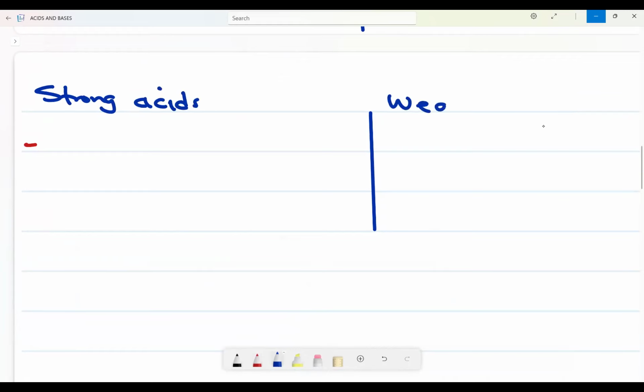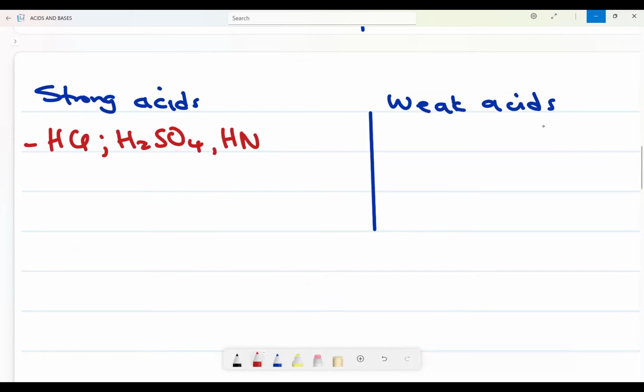These are weak acids. Okay. Now under strong acids, we have common types such as HCl, H2SO4, as well as what? HNO3. These are the common types of acids that they like to use. Yes, common. I'm not saying these are the only ones, I'm saying they are the common ones.